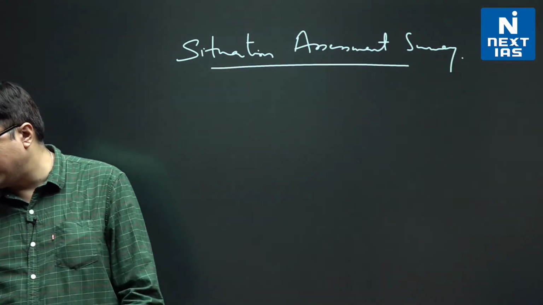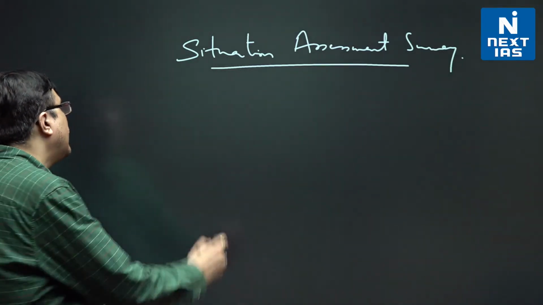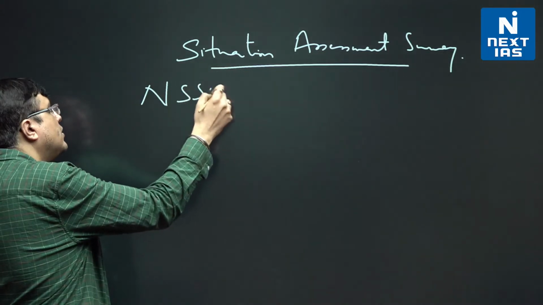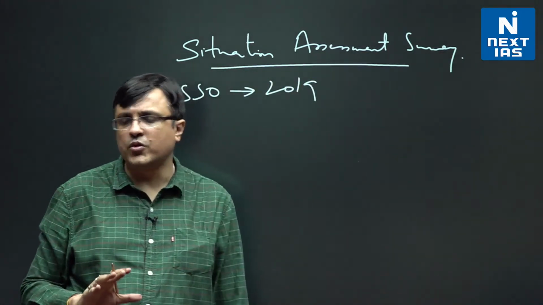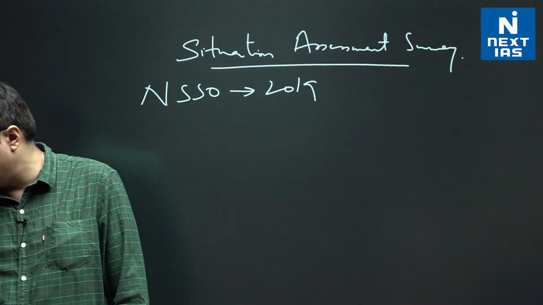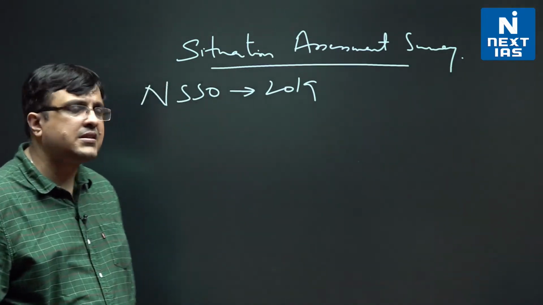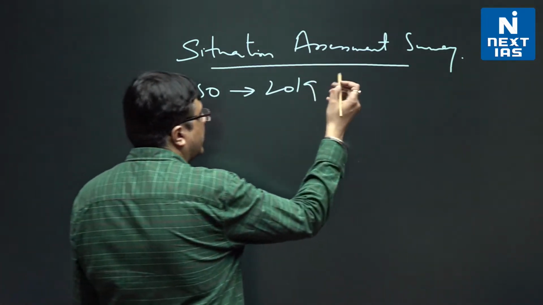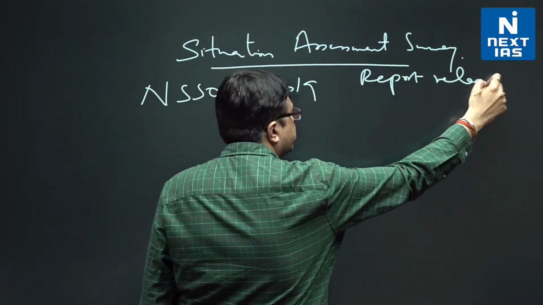Every 5 years we do this survey, and they say that NSSO 2019 is one part of the situation assessment survey, on agricultural households, and another is the comparison with the last SAS in 2014.